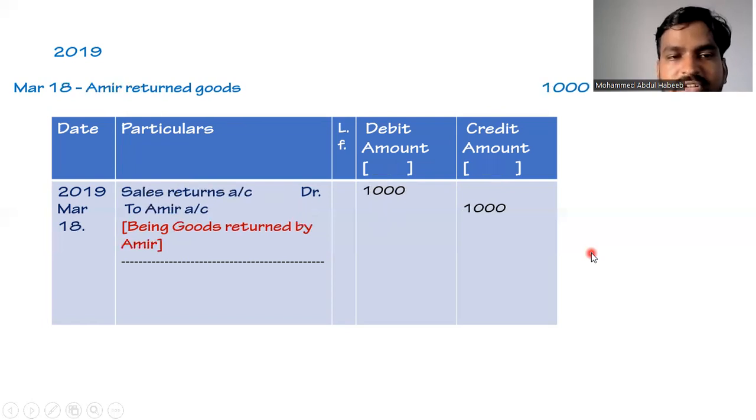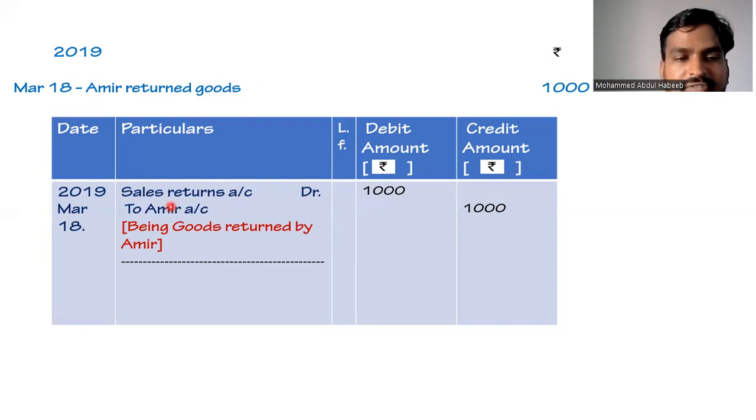Coming to our next transaction, which is on 2019 March 18. Amer returned goods 1,000 rupees. So here the date will be taken as 2019 March 18. When the name of a person is specified first and later it is given as return goods, then it becomes sales return. Sales is an income to the business, so sales will be recorded on the credit side of the journal entry, whereas sales returns is a decrease in income of the business, so sales returns will be recorded on the debit side of the journal entry.